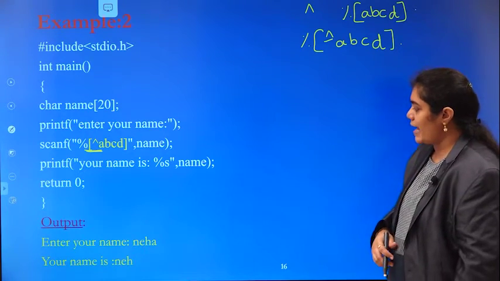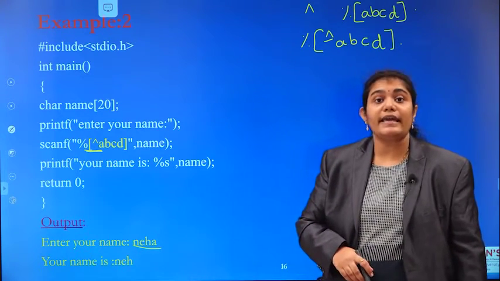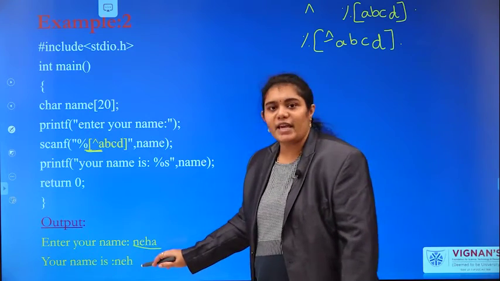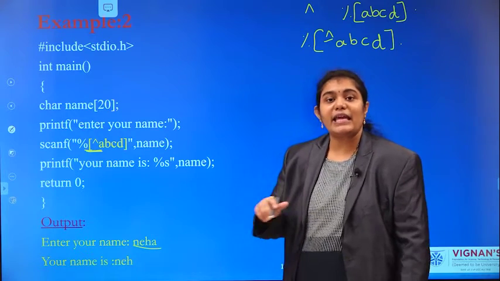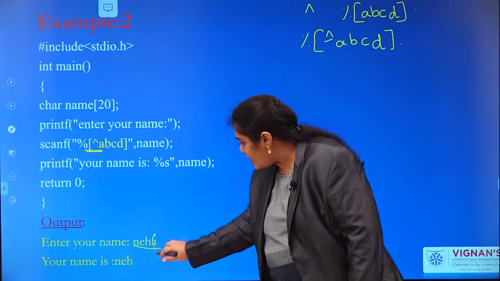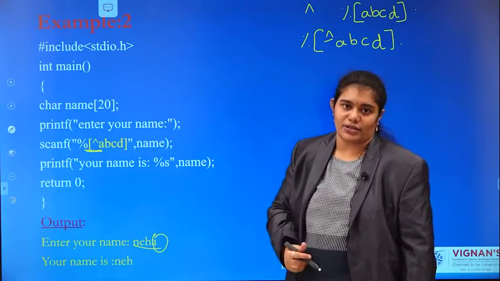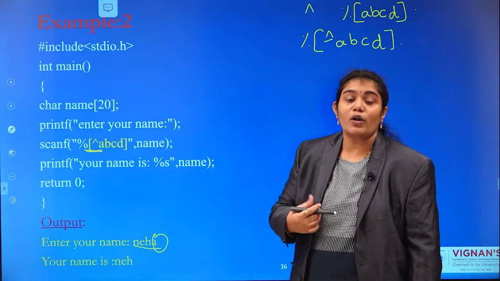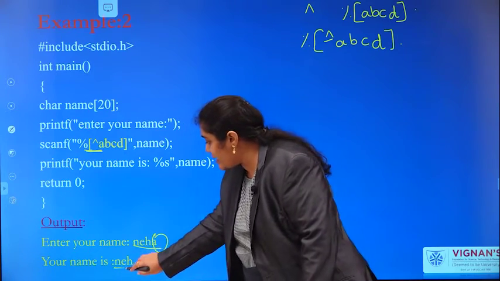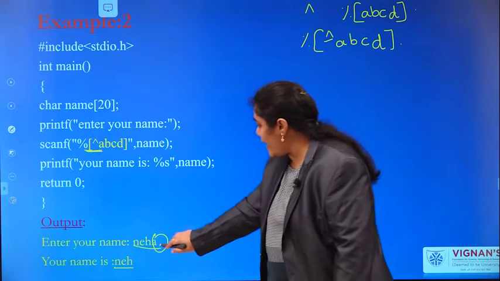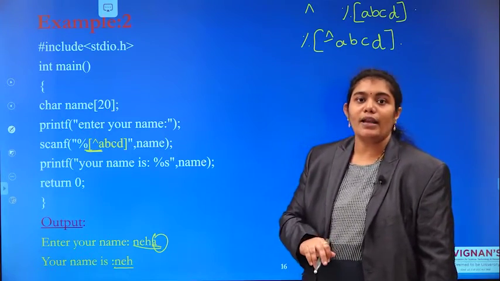Okay, let us see an example. Here, what is the input I am providing? Neha, N-E-H-A. N is other than A, B, C, D. E, other than A, B, C, D. H, other than A, B, C, D. The last one is A. A is one of the characters in the given inverted search set. So our input is NEH only. Whenever A is encountered, it stops reading. Up to NEH, it will read.